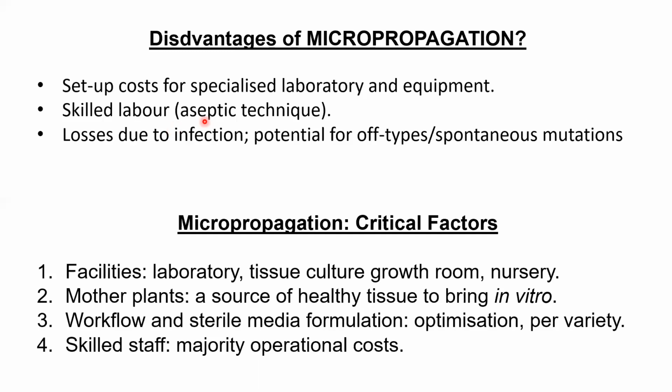Aseptic technique is really important, which is the next point. Losses due to infection. Because if one spore of one fungus enters, it can really ruin the whole lab, and you would see fungi growing everywhere, because the in vitro conditions of plant tissue culture are suitable for plant differentiation. They are ideal for plants. But they are super ideal for bacteria and fungi. Why fungi? In plants, the biggest pathogenic threat is fungi rather than bacteria and viruses.